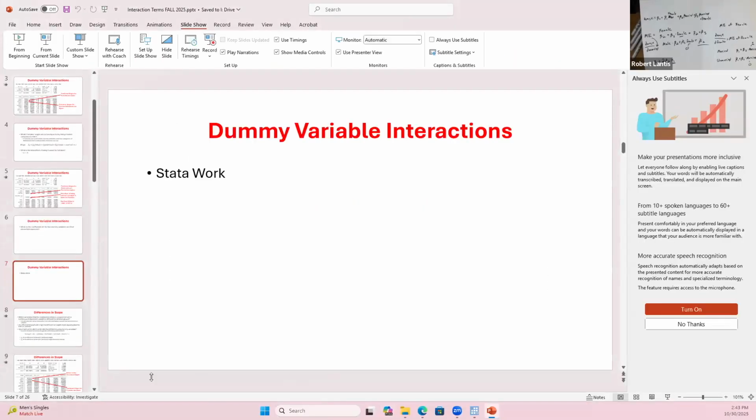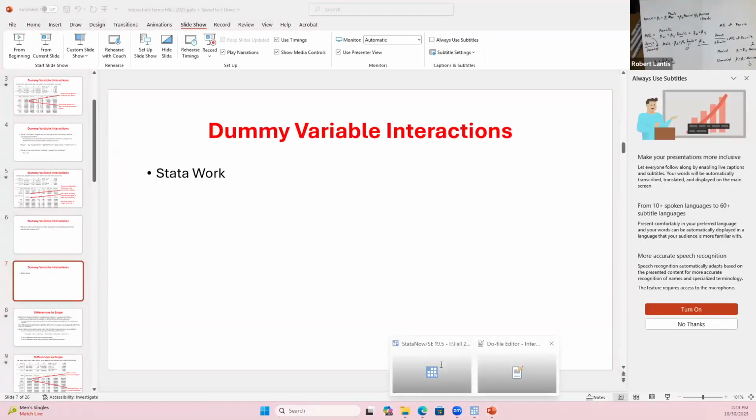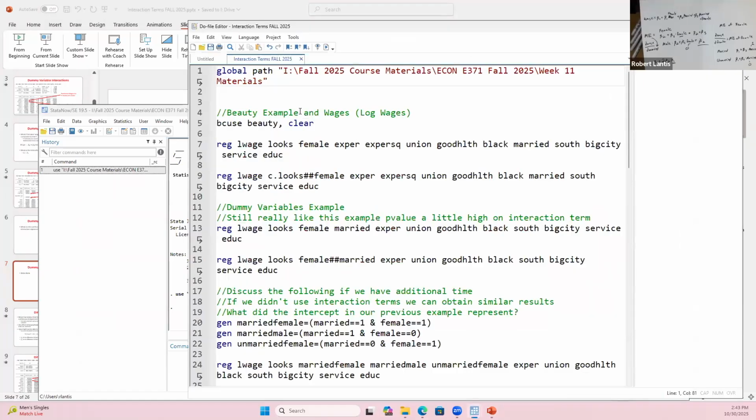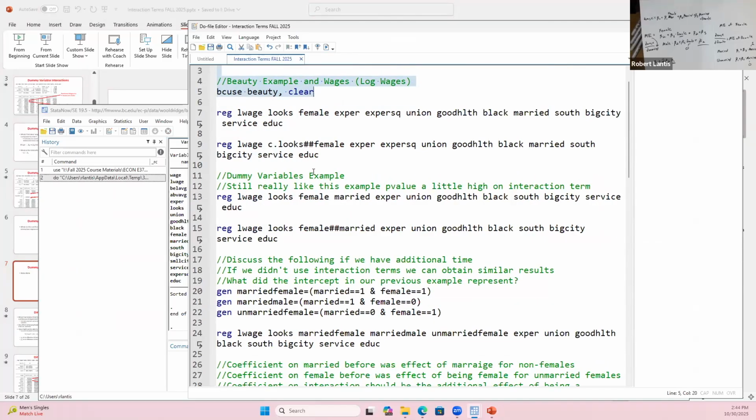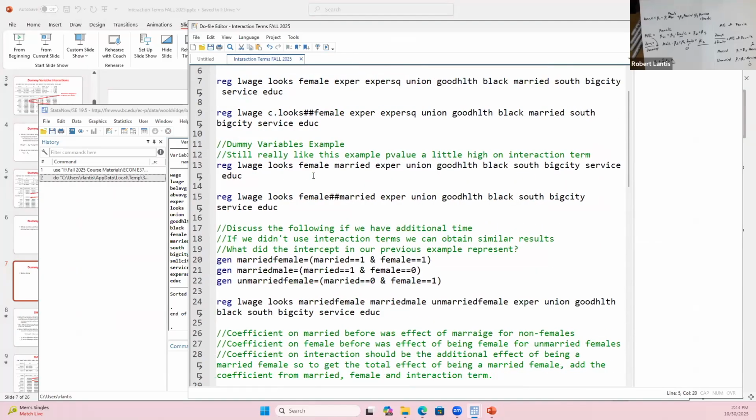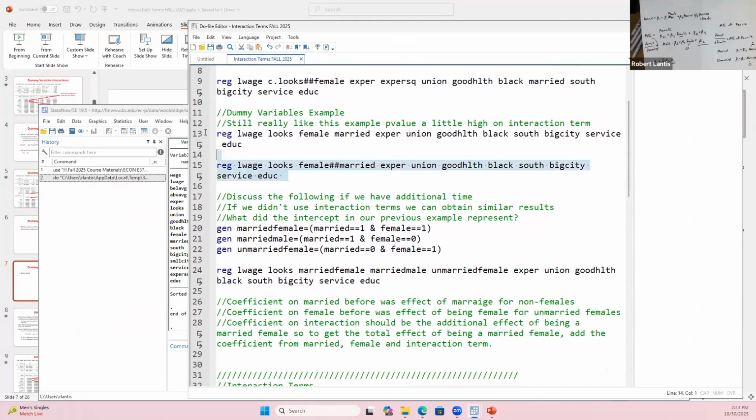So let's take a little bit of a look here at our do file. I think this was the actual data set that I ran those regressions from. It's just one of those free data sets. We'll open it up. It's called Beauty. These were the regressions I was originally running for you. What I want to do here is look at these two right here. We had this dummy variable example. These were just the regressions that I was showing in the slides.